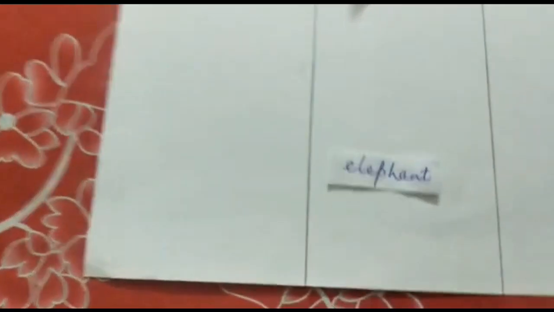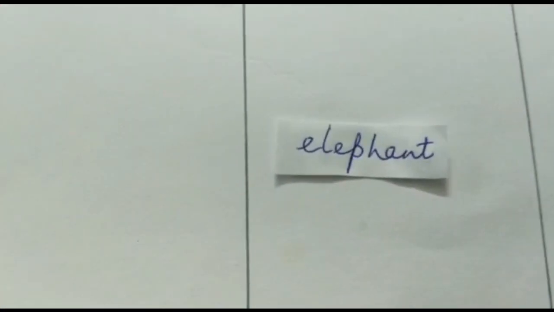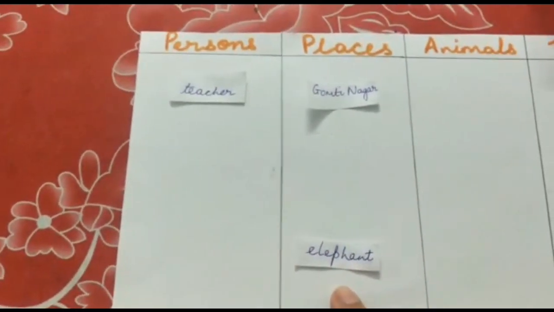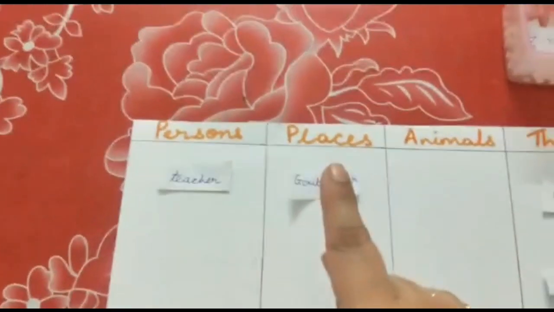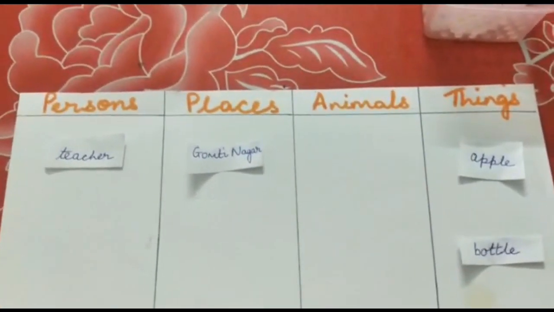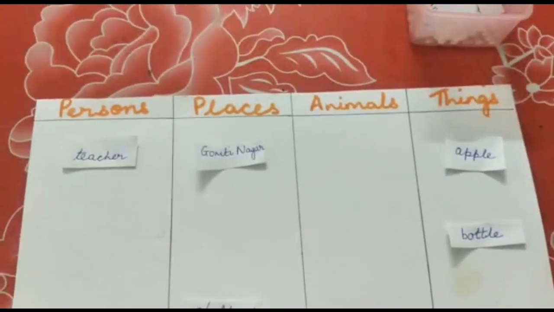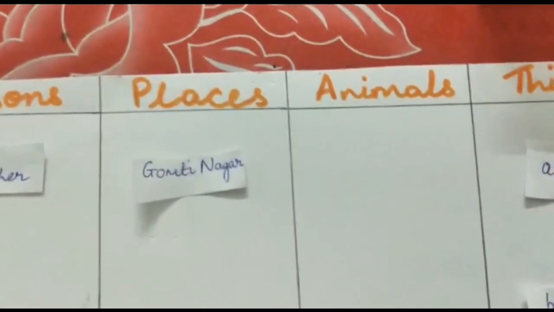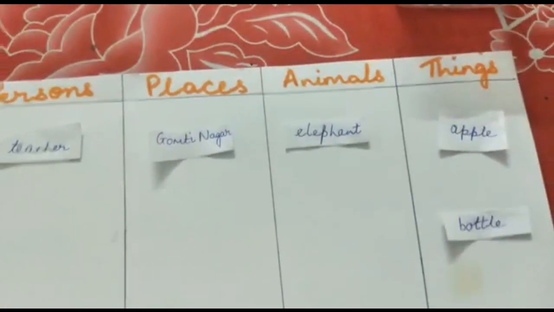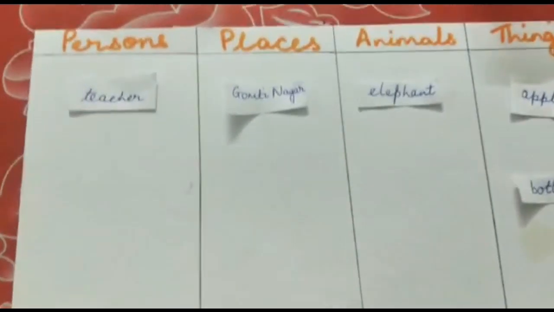So the next word is elephant. Now tell me, where will this word elephant go? Here or here or here or here? Okay, I can hear that. You are saying the elephant will go under the column of animals. Good. Is it okay now? Okay, let me pick up one more word.